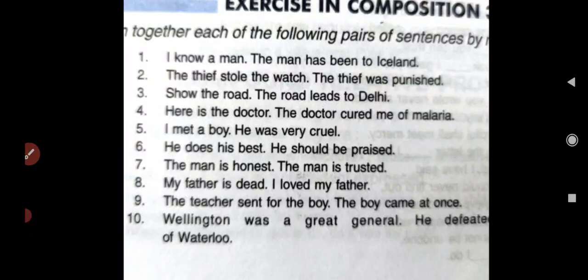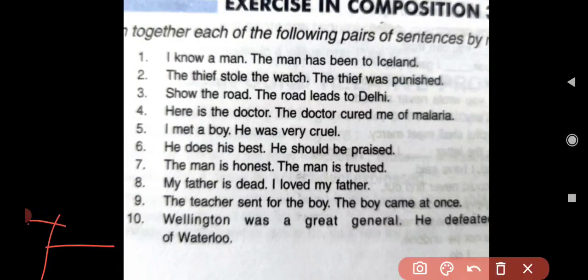Here in this video I am going to tell you about the usage of relative pronouns. I have already told you about relative pronouns. Who, which, whom, whose, that, etc. are the examples of relative pronouns. Now children, these relative pronouns, as you know very well, are used for connecting two sentences. In fact, in this exercise you will be given two sentences and you have to combine these sentences by using relative pronouns. Now children, directly come to the first example.